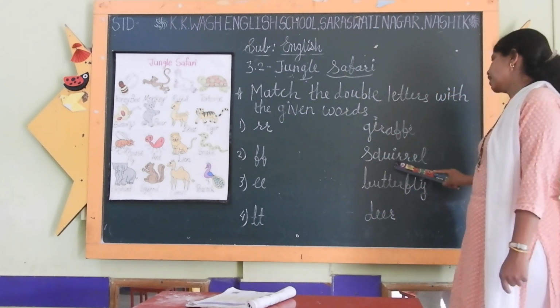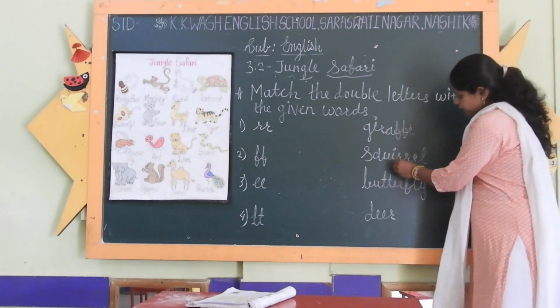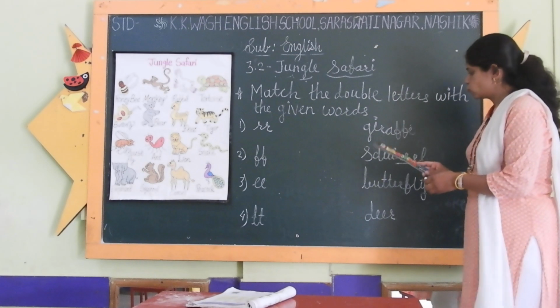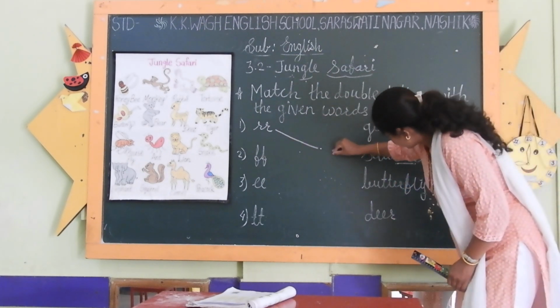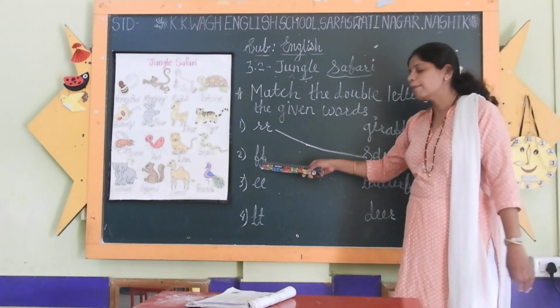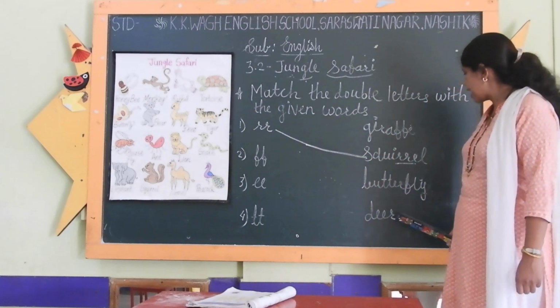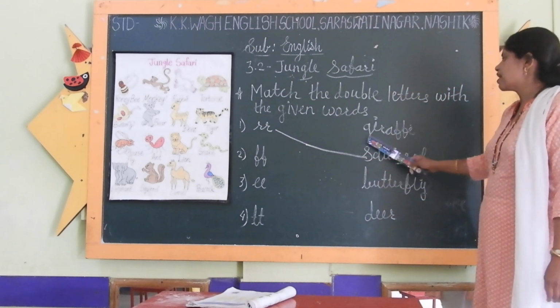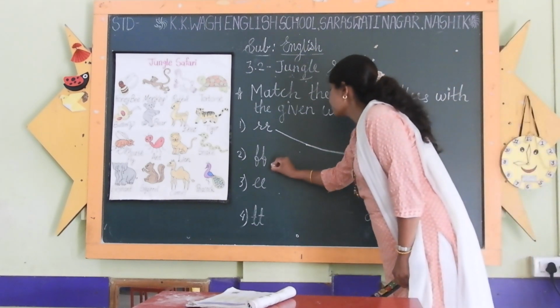Yes, right. In squirrel you can see double R. So we will match it. Now next one, double F. In which word can you see double F? Yes, right. In giraffe. So let's match it.